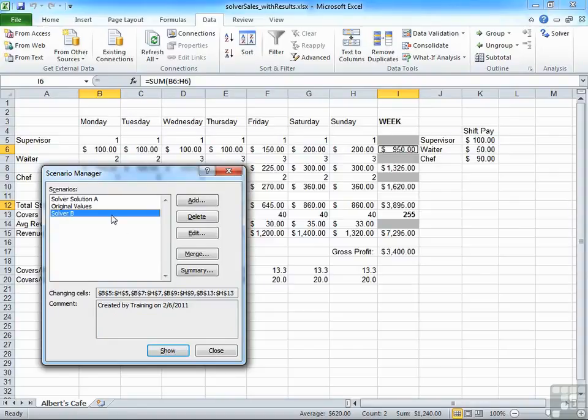Here we have the scenario manager with a few solutions, and we can just double click to place the new values into our sheet, double click, new values in the sheet, double click, new values in the sheet. So we look at how you can create those values, store those values, and then make use of those values, either through physically typing in each scenario or asking Solver to create each scenario.